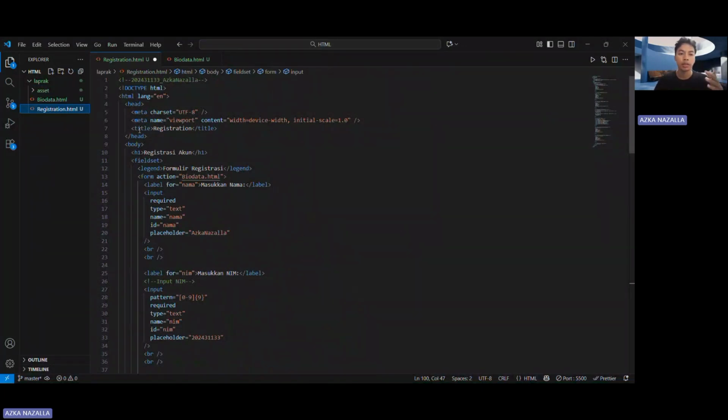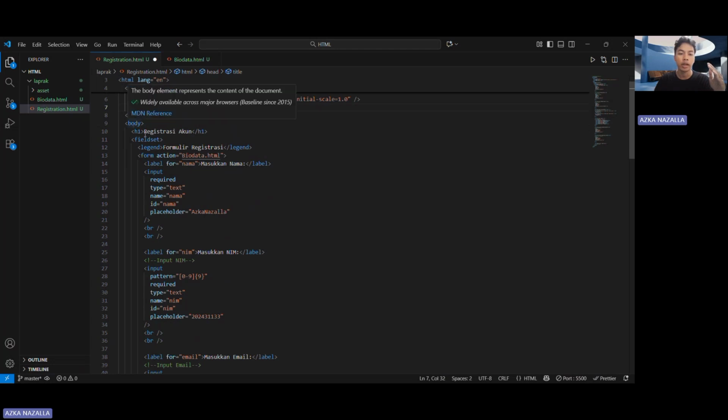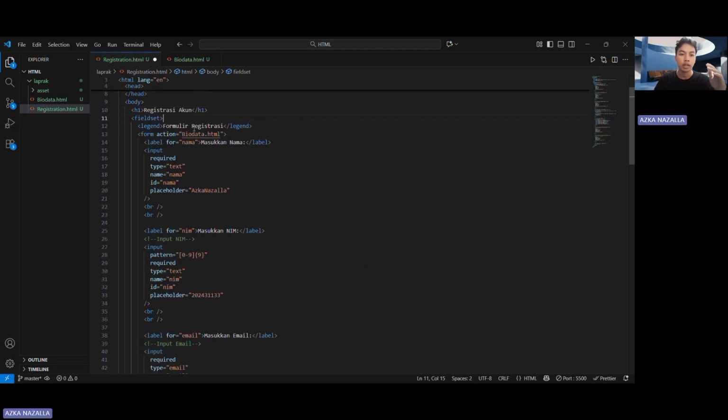Registration website. And this is my program. This doctype HTML is default. You can use it, and the title is registration. What is the title for? This title in the head is for the link in your website. So my link name is registration, and the H1 or heading 1 in the body is for the title in the website. So on top of your website there is a title named registrasi account.